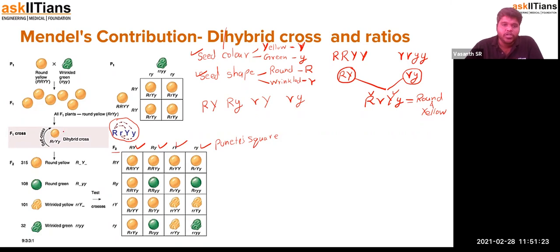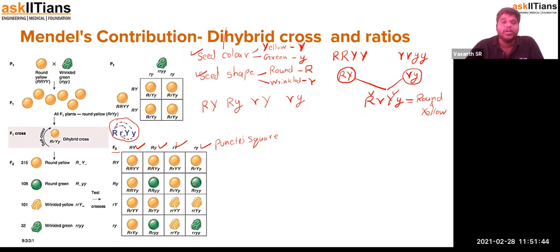By crossing, the gametes found in the column and the row are united. So capital R capital R capital Y capital Y, then capital R capital R capital Y small y, capital R small r capital Y capital Y, and capital R small r capital Y small y.